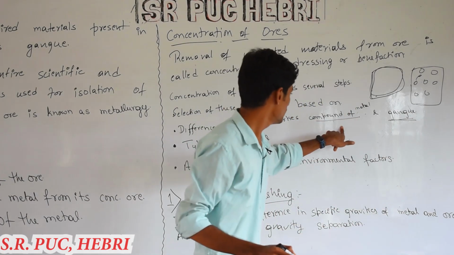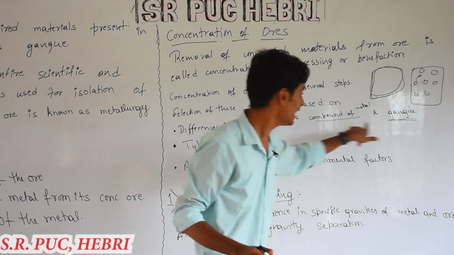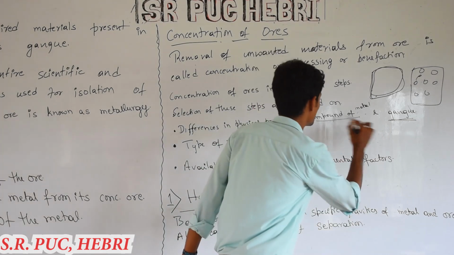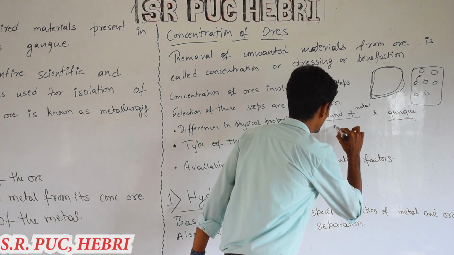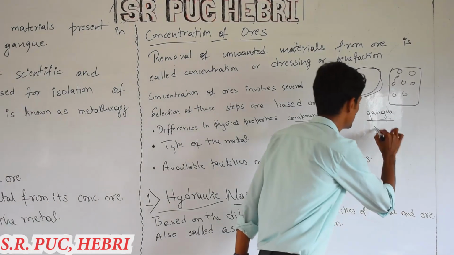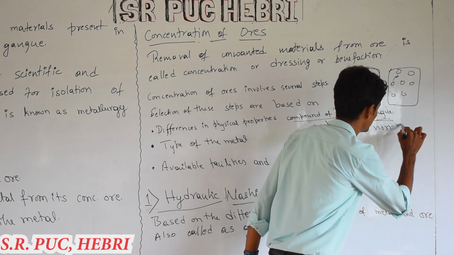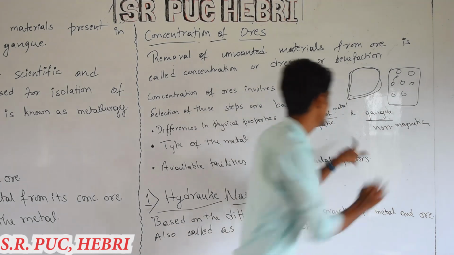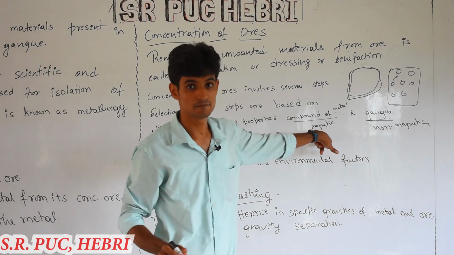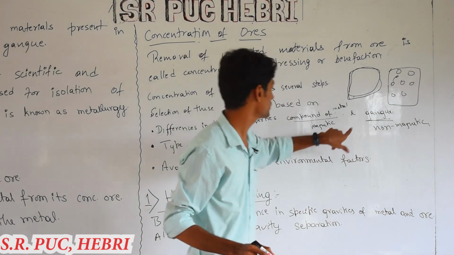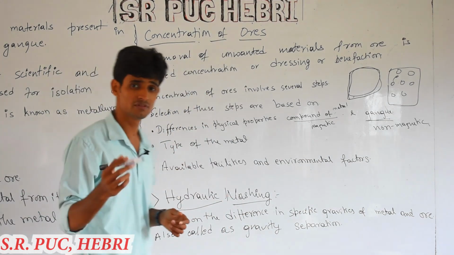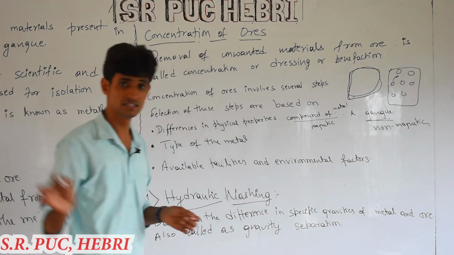We need to look at the differences between the compound of the metal and the gangue. For example, if the compound of the metal has a magnetic property, and the gangue is non-magnetic, then we can use this difference to separate the two. Similarly we can use gravity separation, which we will discuss in this video itself.